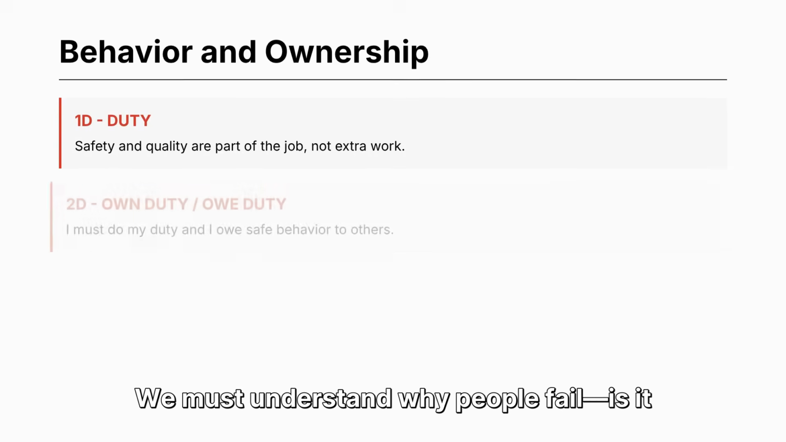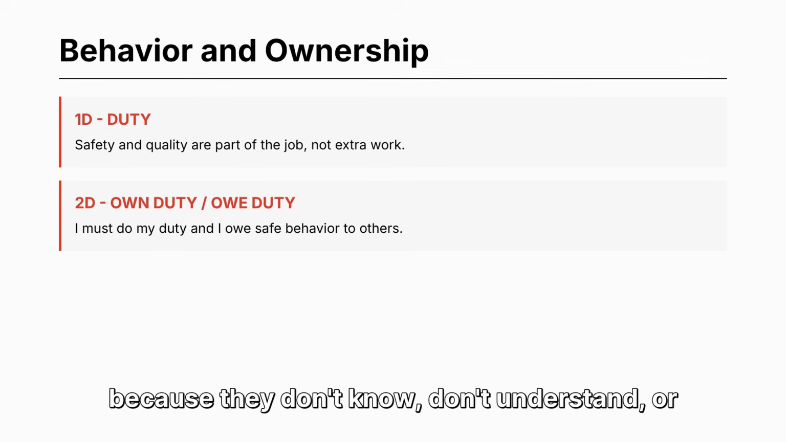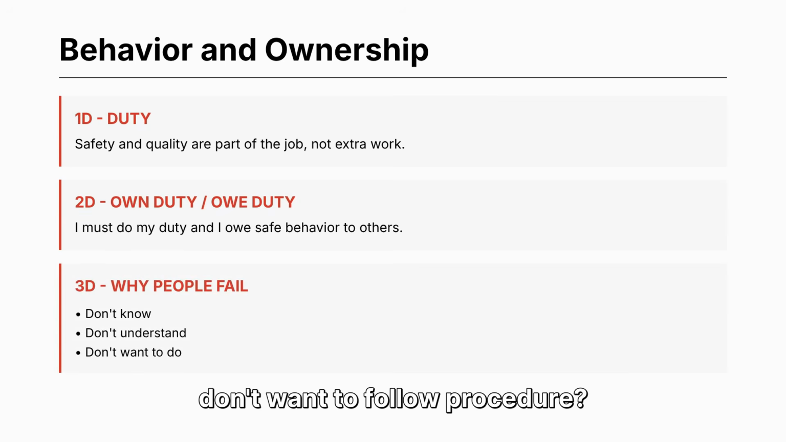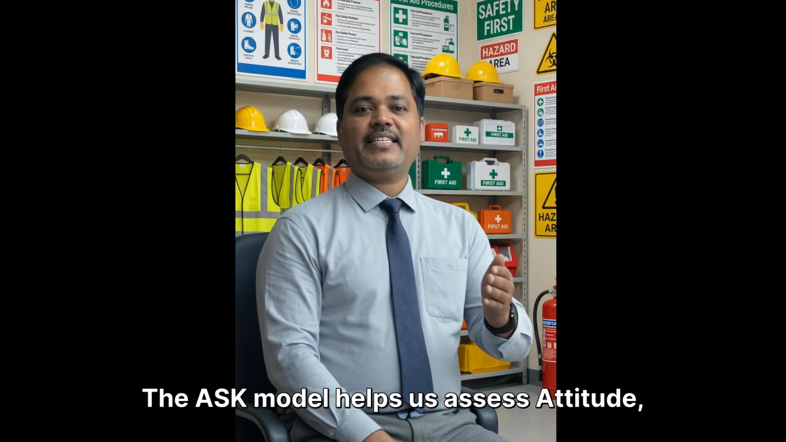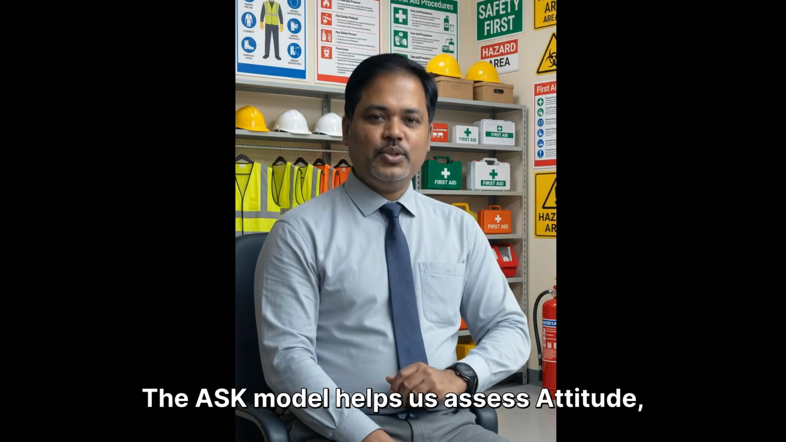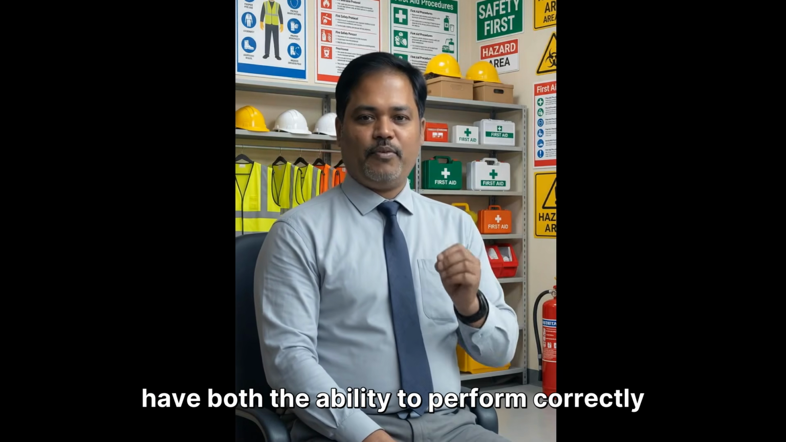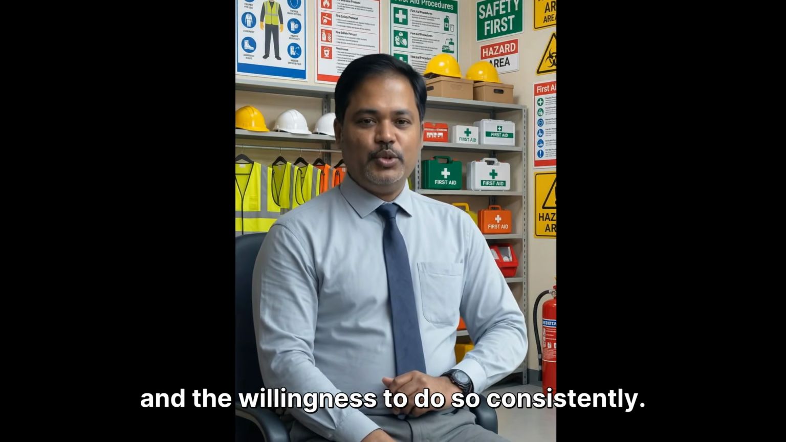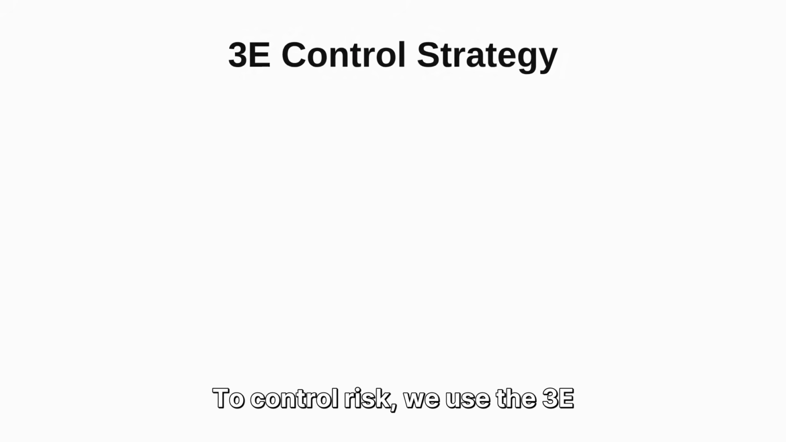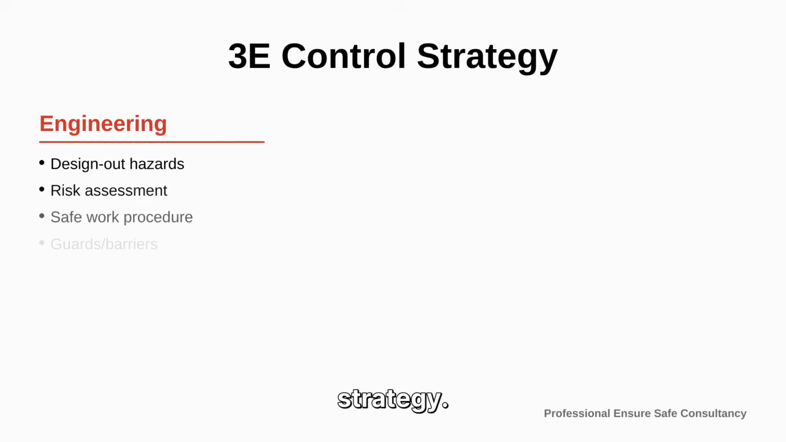We must understand why people fail. Is it because they don't know, don't understand, or don't want to follow procedure? The ASK model helps us assess attitude, skill, and knowledge. We need to ensure that our teams have both the ability to perform correctly and the willingness to do so consistently. To control risk, we use the 3E strategy.